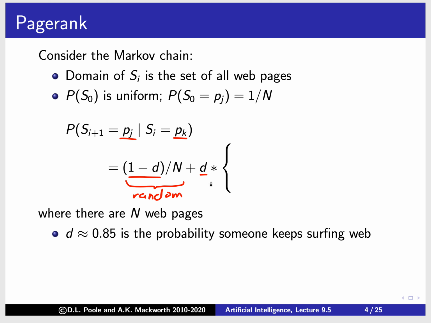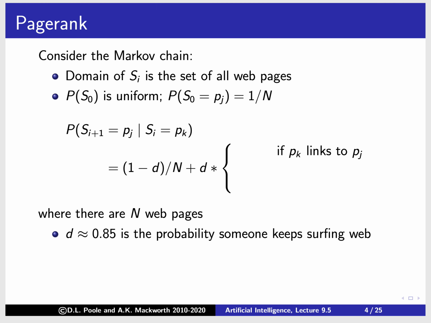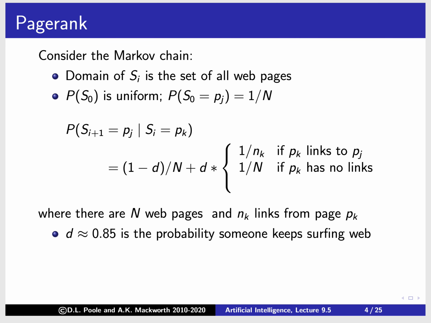Now let's look at the other case. If we're not jumping to a random page, what are we going to do? If p_k links to p_j, then the probability is 1 over n_k, where n_k is the number of links from p_k. So with probability d, we jump to one of the links at random. If it has no links, then we just go to one page at random.